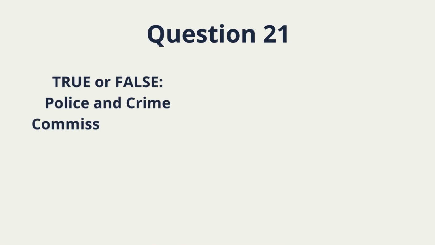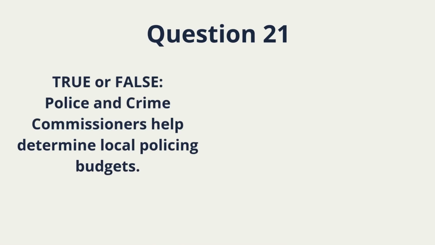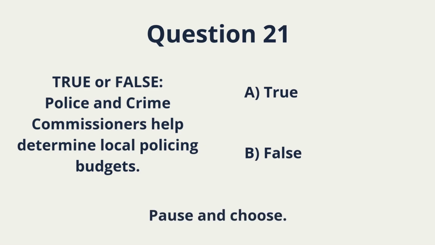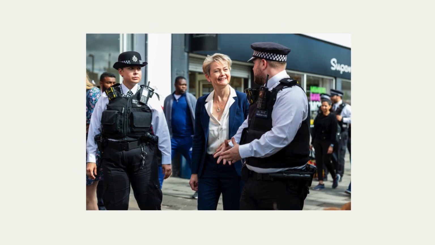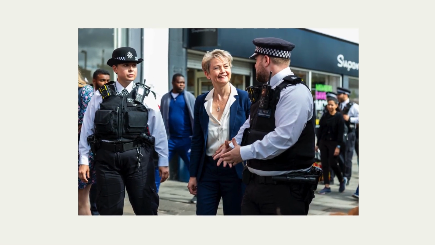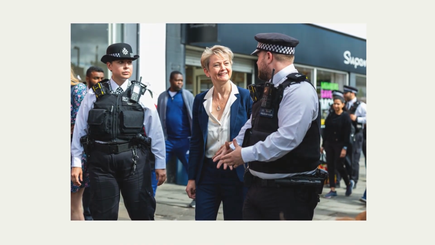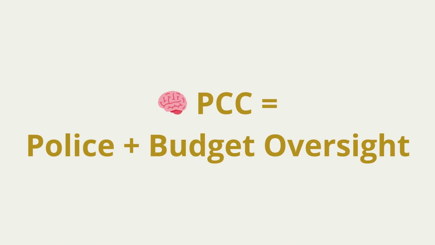Question 21. True or false? Police and crime commissioners help determine local policing budgets. A. True. B. False. This is modern governance. Pause. Choose carefully. Correct answer: A. True. Police and crime commissioners oversee local policing priorities and budgets. This is about accountability and public oversight. Now encode it. PCC equals policing priorities and budget.